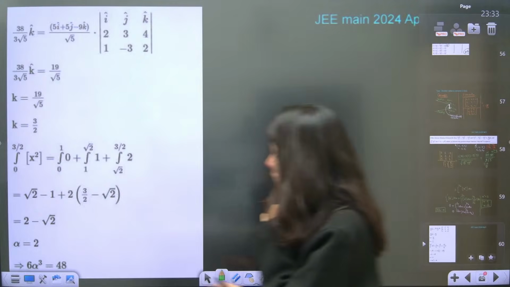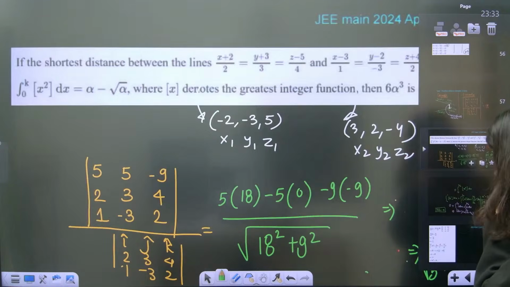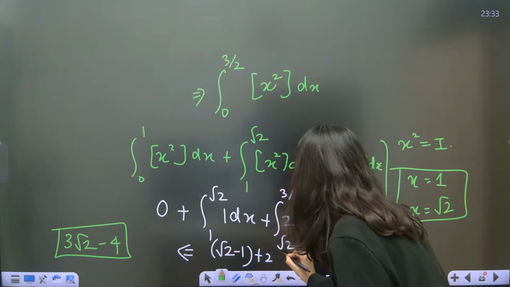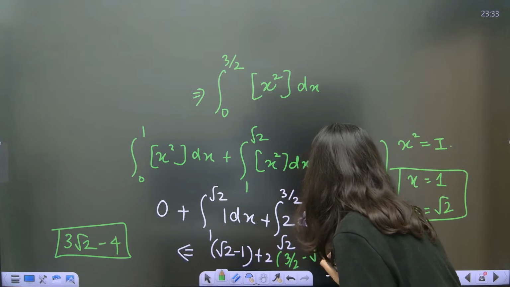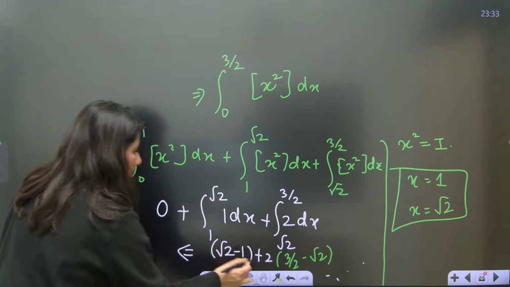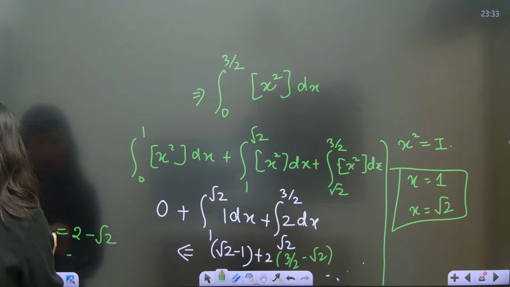Hold on. So this is minus root 2, guys. Okay. Sorry, this is reverse, 3 by 2. Yes, 3 by 2 minus root 2. So your value will be what? Tell me. So 3 minus 1, 2 minus root 2 is the value of this thing.